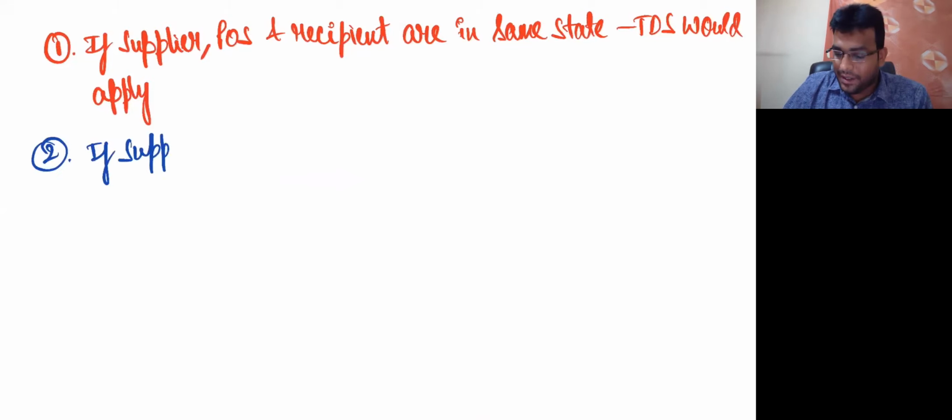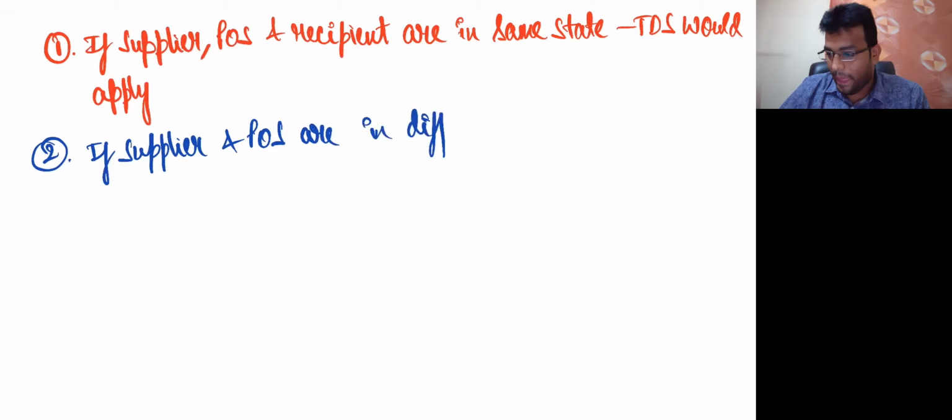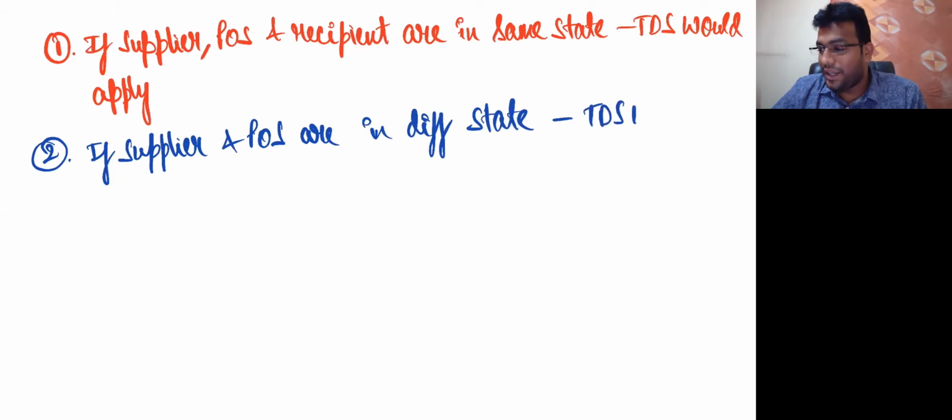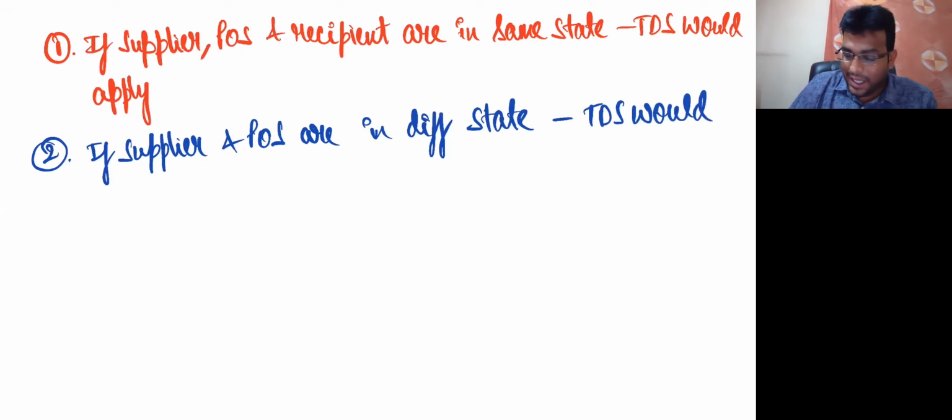Second, if supplier and place of supply are in different states, then also TDS would apply, because in that case the type of tax charged is IGST. That also TDS will apply.